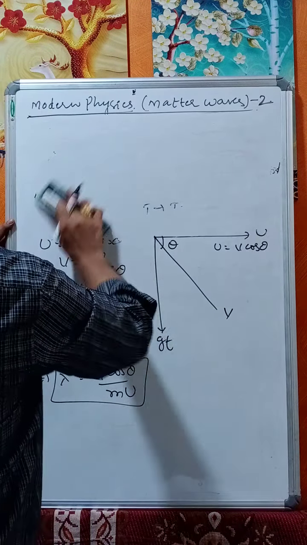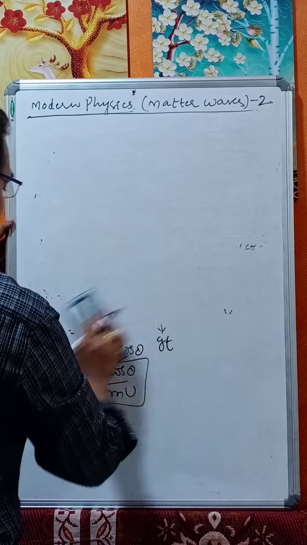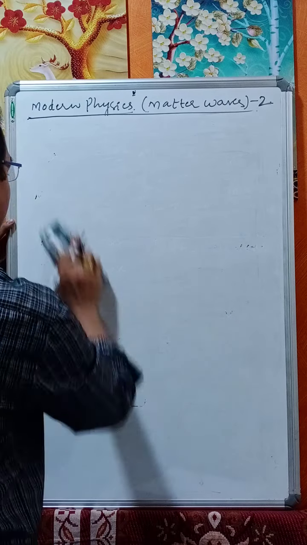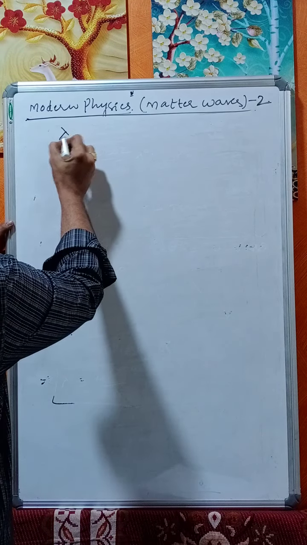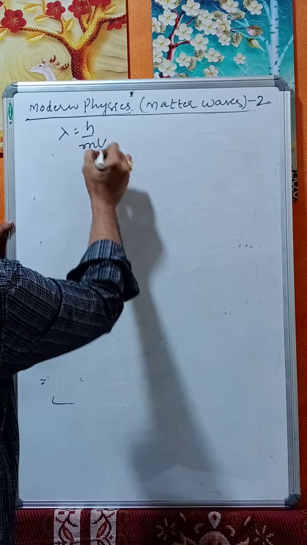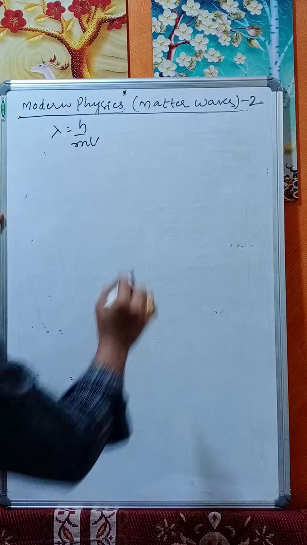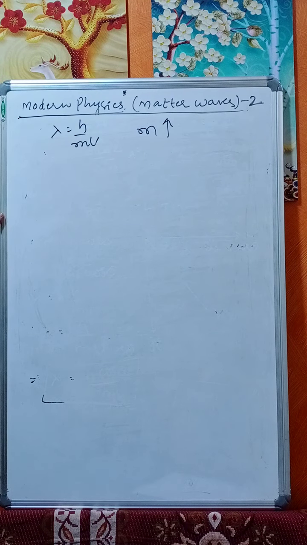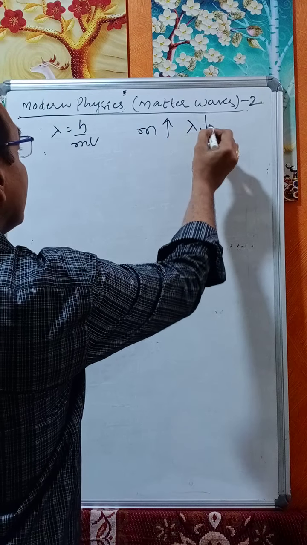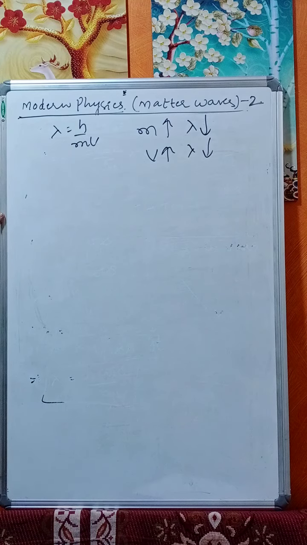Now we know that lambda is equal to h by mv, where m is the mass and v is the velocity. Now if mass increases, then what happens? Wavelength decreases. If velocity increases, wavelength decreases.